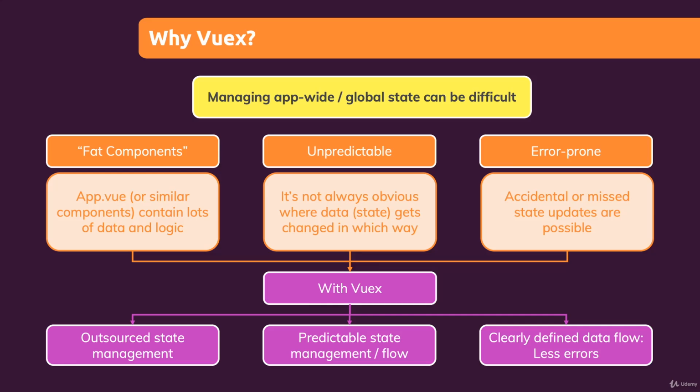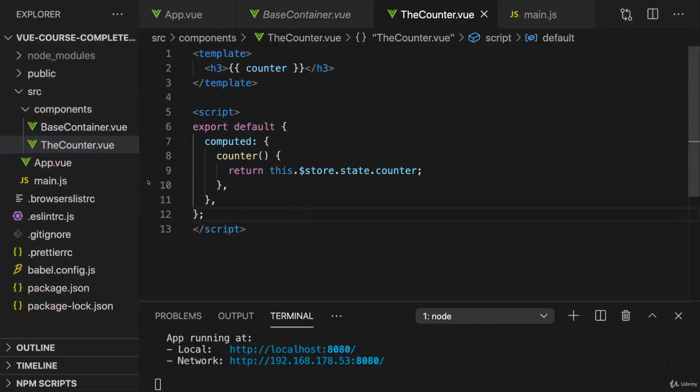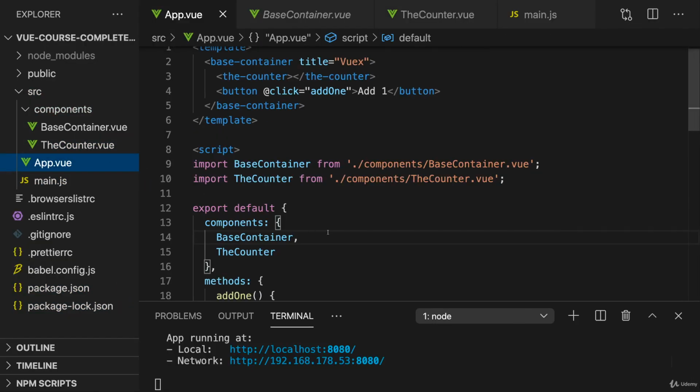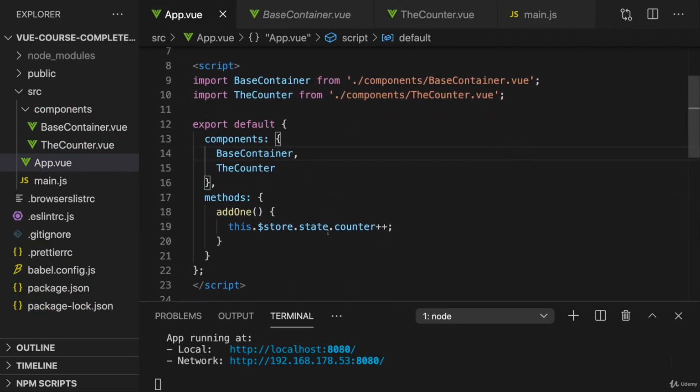Remember this slide? There I mentioned this predictable state management, this predictable flow, the clearly defined data flow, which makes sure that we have to use a certain approach of updating our data and of getting our data, and this would be less error prone. Well, actually, the way we're using Vuex at the moment works, but it's not fully following the Vuex philosophy.